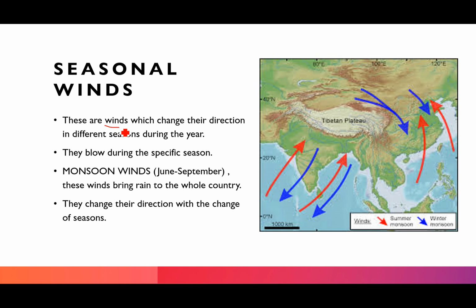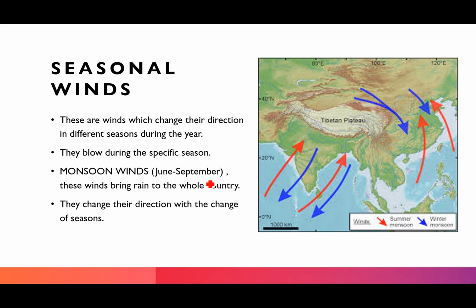Now these winds change their direction in different seasons during the year, and they blow only during the specific season like the monsoon winds, and they bring rain to the whole country. They change their direction with the change of seasons. Like, when the monsoon starts in June, and in September we call them the retreating monsoons, right? So all this is in a little more detail for grade 8.